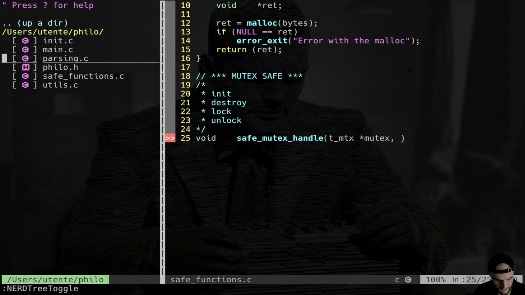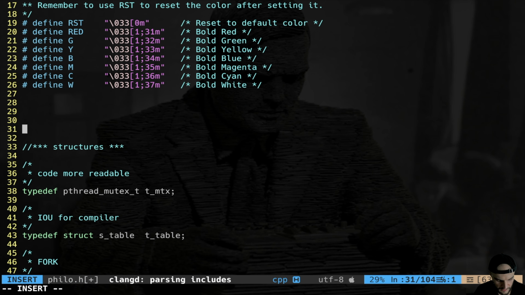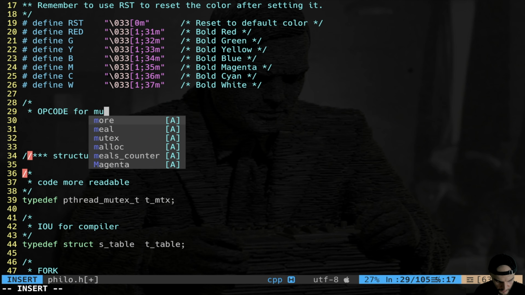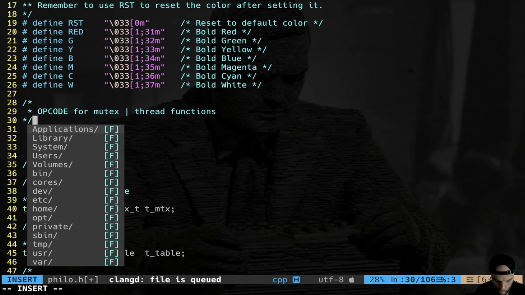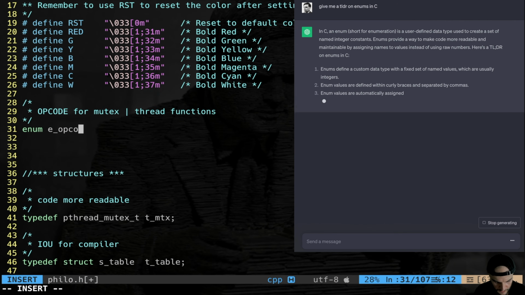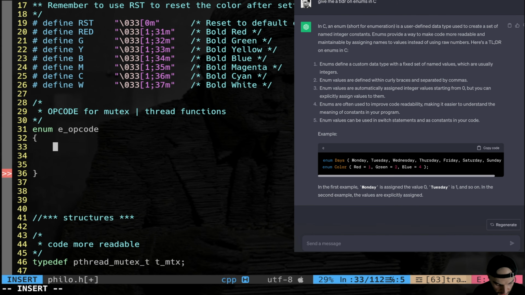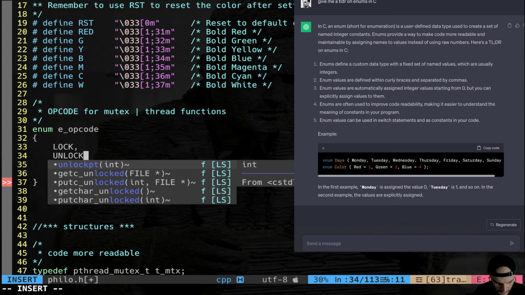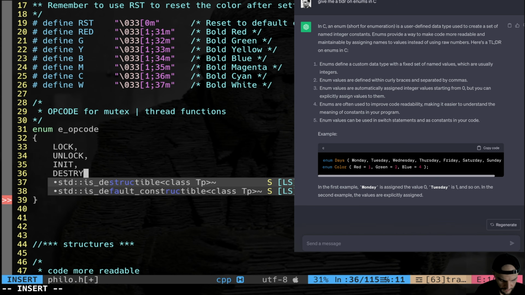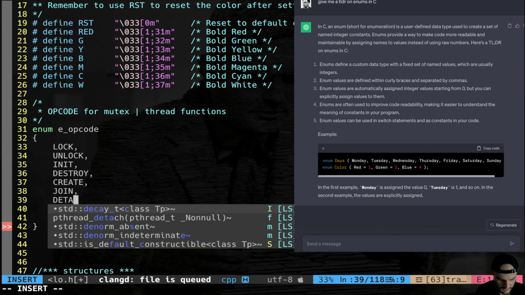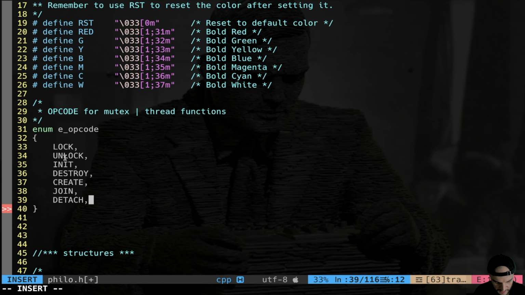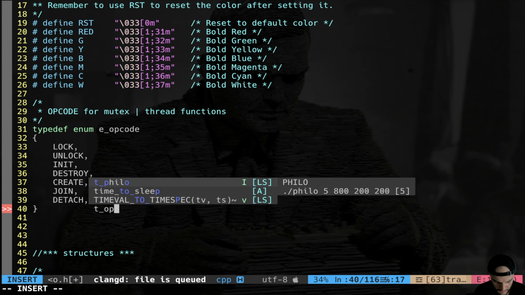So let's go back to my philo.h. And at the very top, we're going to create an enum for mutexes. Opcode for mutex and threads function. Let's do that. So enum opcode. And inside, we're going to put everything I can do with a mutex or a thread. So lock, unlock, init, destroy, create, join, detach. So you see, I'm going to create a lot of symbolic constants. Every symbolic constant is going to have a value. I think it's going to start from 1 or 0. I don't actually recall, but it's not important here. Here I'm going to use a typedef, again, type opcode.